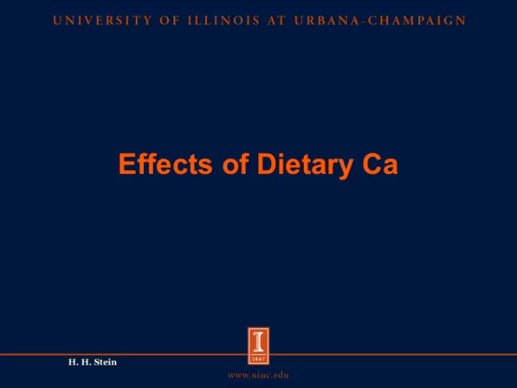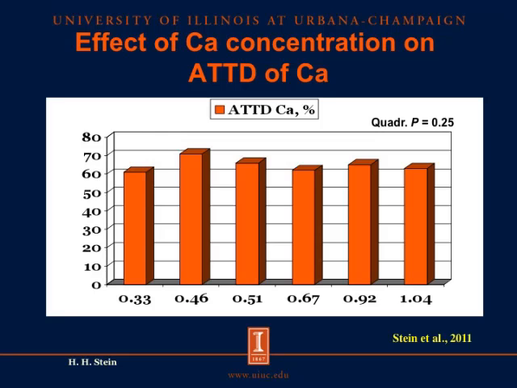However, it is possible that the concentration of calcium in the diets can affect phosphorus digestibility. So we have conducted a few experiments to investigate this topic. Here's an experiment in which we included 6 different levels of calcium carbonate, and therefore we had 6 different levels of calcium in diets that were fed to pigs.